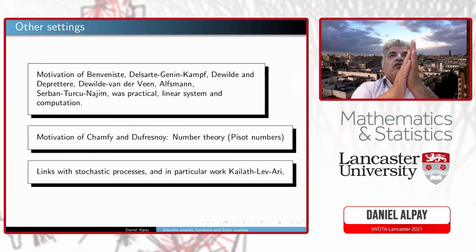Yet another one I would like to mention is Chamfy and Dufresnoy. A long time ago, in the 50s and 60s of the previous century, motivated by number theory, the Pisot numbers, so nothing to do with systems or whatever, they got to the notion of generalized Schur functions and the generalized Schur algorithm, where the kernels, which I said were positive definite, are now allowed to have a number of negative squares. I will not go into the details here, but it is quite fascinating that going from number theory and Pisot numbers, you get independently to the same notion.